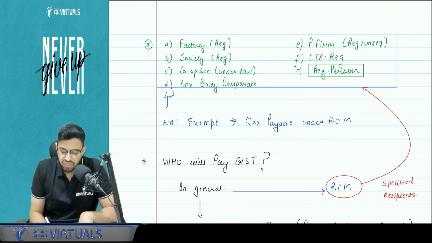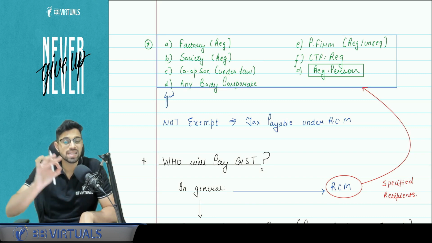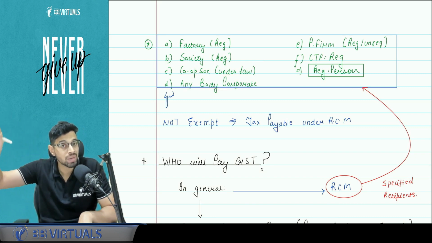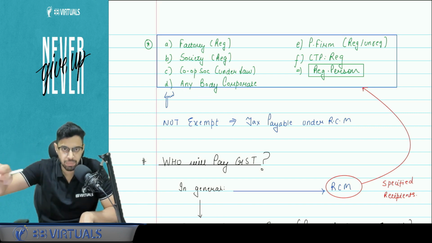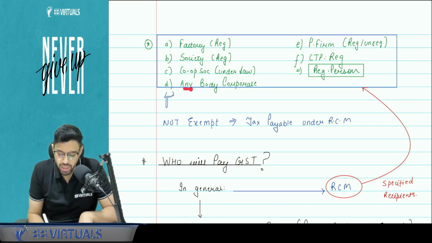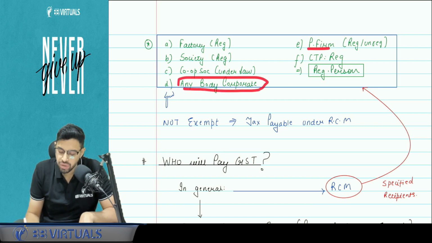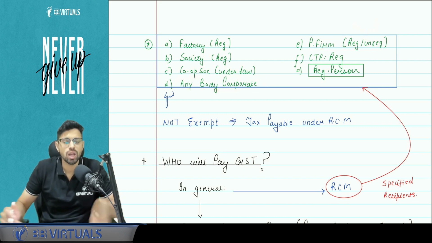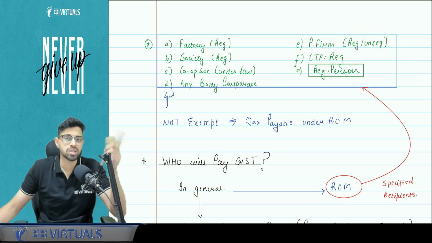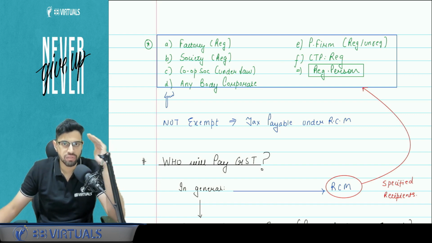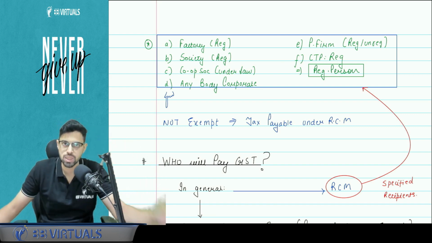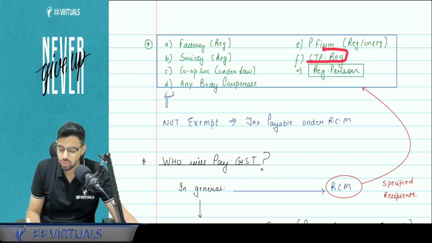Now see, a factory registered under the Factories Act, a society registered under the Societies Act, a cooperative society registered under the Cooperative Society Act, any body corporate, which has the same meaning as per section 2 clause 11 of the Companies Act 2013, means a company and LLP, including a foreign company. Next, a partnership firm, whether registered or not. Why? Because registration of a partnership firm under the Indian Partnership Act 1932 is not mandatory. Next, a casual taxable person who is a registered person, and last, any registered person under GST.